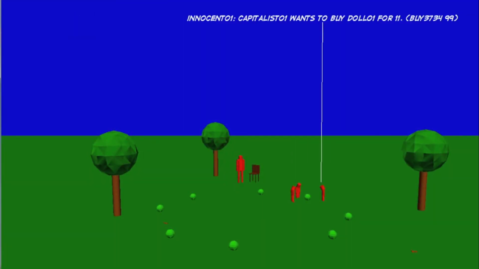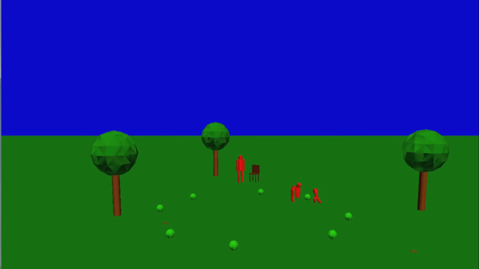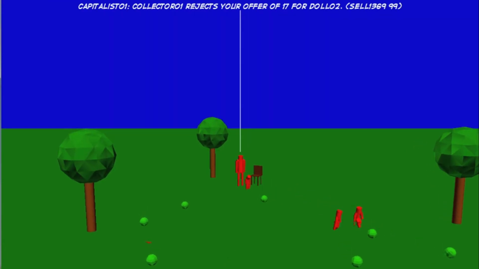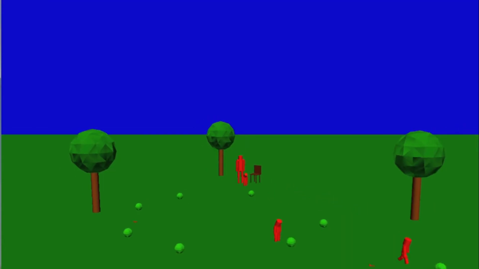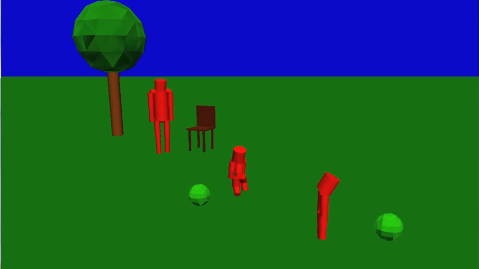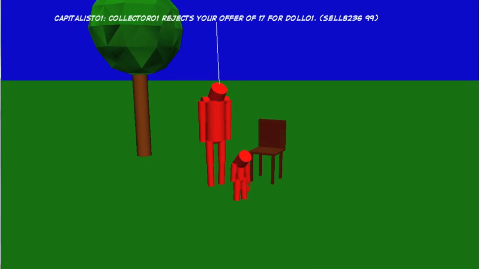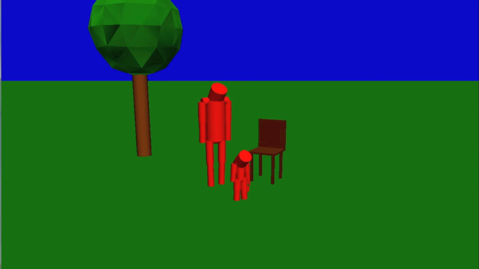Each agent in the environment is running a separate instance of Icarus, which it uses to reason about and interact with the world. Agent behavior is initiated when the user executes a high-level skill. In this example, each agent is running in a skill execution loop where a high-level skill selects subskills that match the agent's environment. As you can see, the capitalist has approached the collector with a doll he would like to sell.